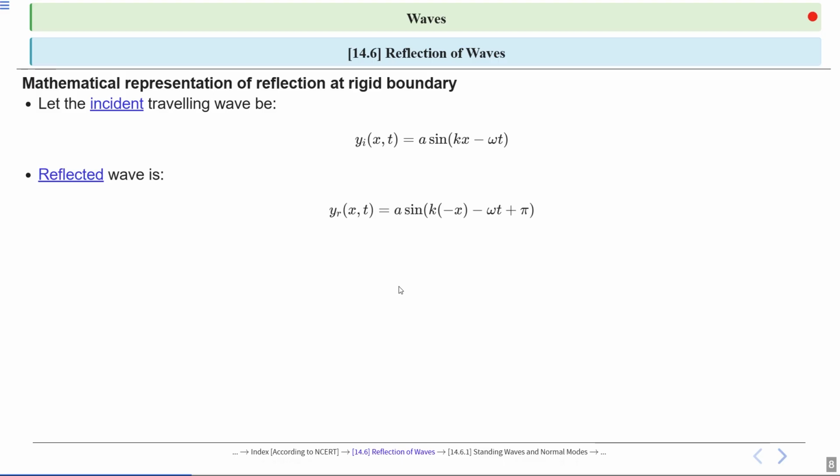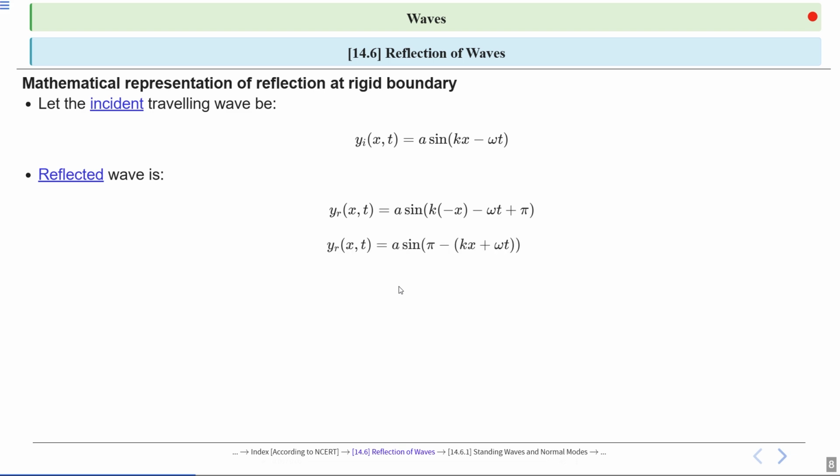The reflected wave is y_r(x,t) equal to a sin(k(minus x) minus omega t plus pi). This shows a wave traveling in the positive x direction with a phase shift of pi, indicating a 180 degree phase reversal upon reflection.